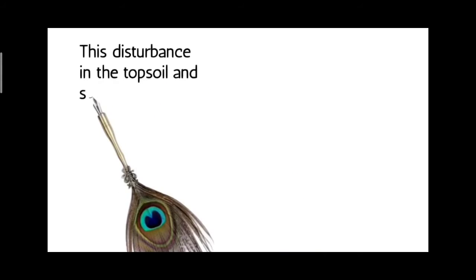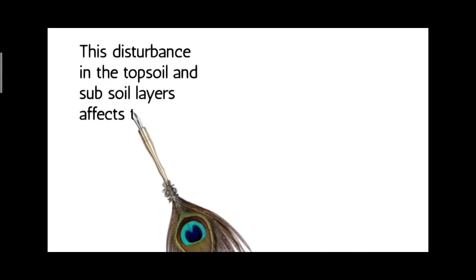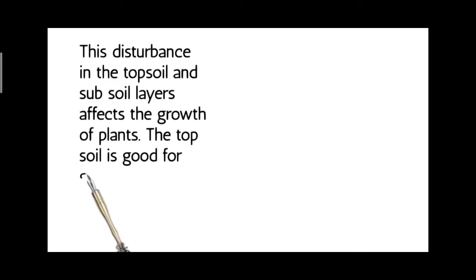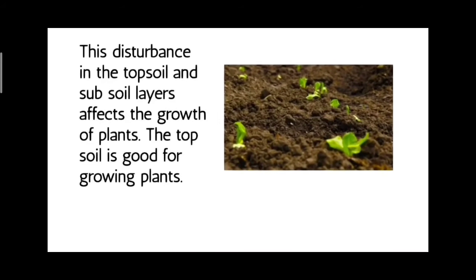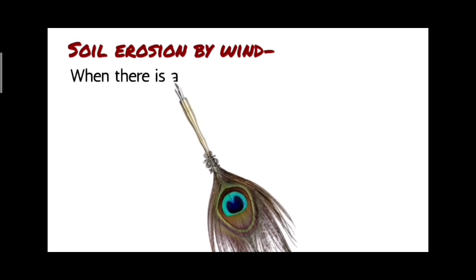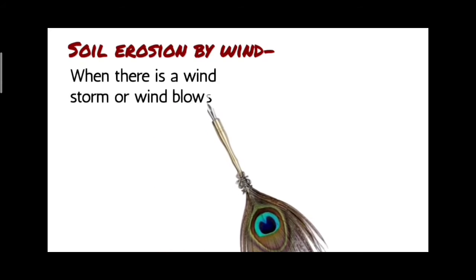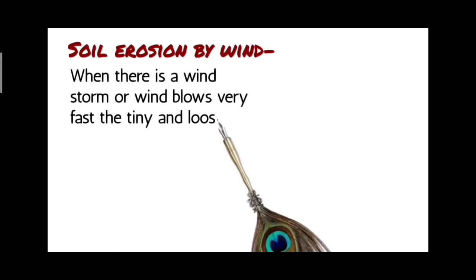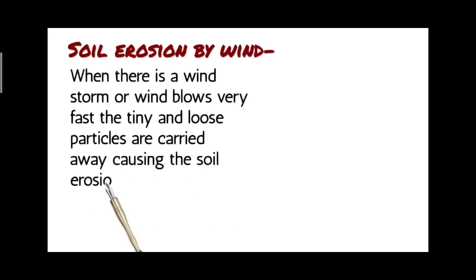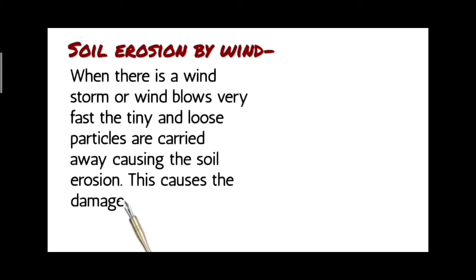This disturbance in the topsoil and subsoil layers affects the growth of plants. The topsoil is good for growing plants. Soil erosion by wind. When there is a windstorm or wind blows very fast, the tiny and loose particles are carried away, causing soil erosion. This causes damage to the topsoil.